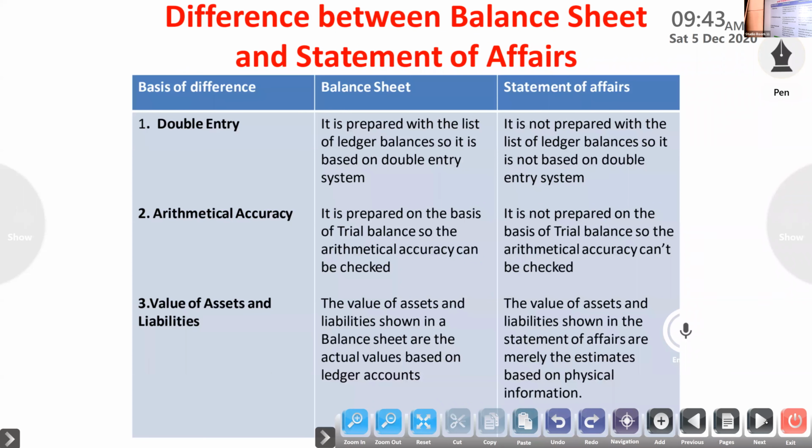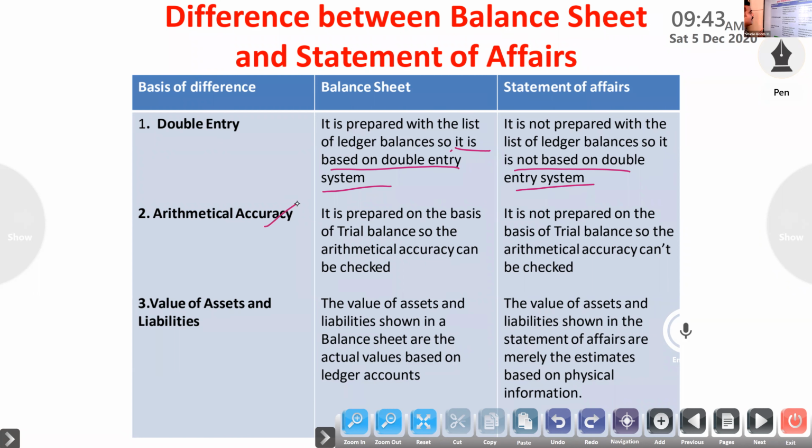So what is the difference between balance sheet and statement of affairs? First, double entry. A balance sheet is prepared with the list of ledger balances, so it is based on the double entry system. A statement of affairs is not based on the double entry system. Then arithmetical accuracy.